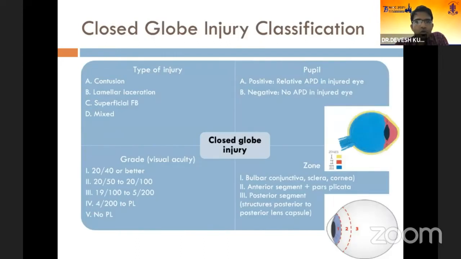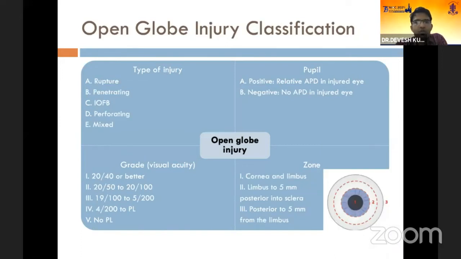In closed globe injury, the type of injury can be contusion or lamellar laceration, and in addition there are type C and type D, which are superficial foreign body and mixed. Pupil can be a positive response or a negative response based on the presence of afferent pupillary defect in the injured eye. The grade of injury is determined by the presenting baseline best corrected visual acuity, and the zone of the injury in closed globe injuries can be divided into three. Zone 1 is the bulbar conjunctiva, the sclera, and the cornea. Zone 2 is the anterior segment, and zone 3 is anything beyond the posterior lens capsule, that is, the posterior segment.